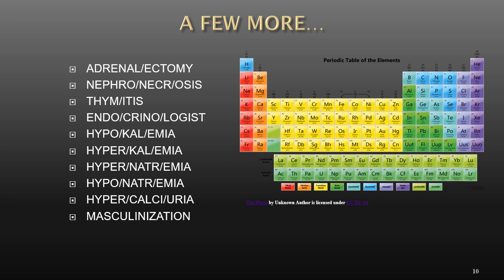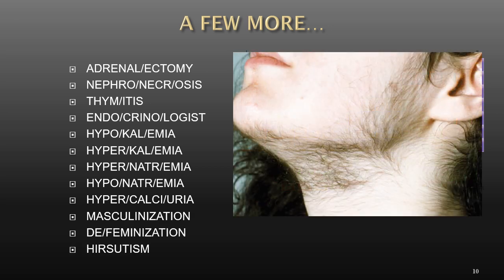And then masculinization is not necessarily a medical term, but this means that there are masculinizing characteristics. So this applies to a female, a biological female that's becoming more masculine in physical characteristics, like, for example, hirsutism.